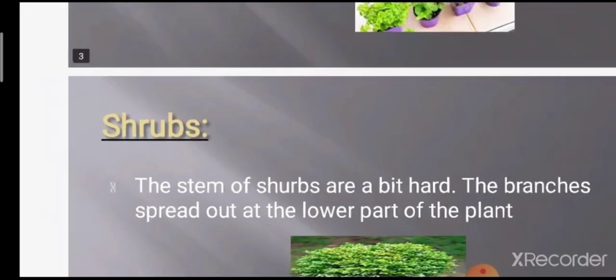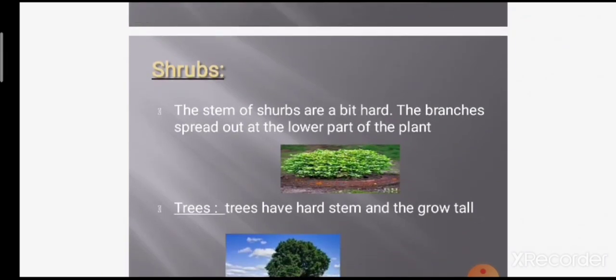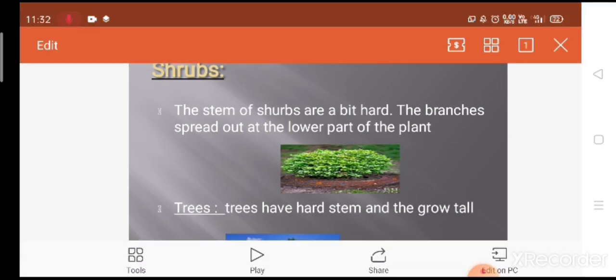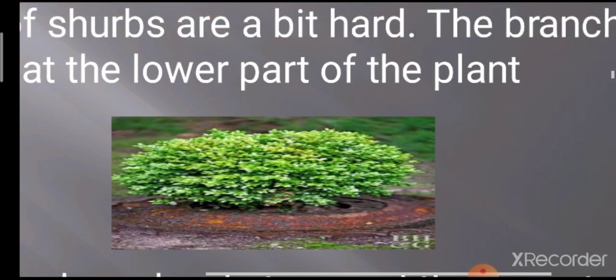Then next is shrubs. See, the stem of the shrub is a bit hard. The branches spread out at the lower part of the plant. See how the plant is spread out. This plant is also a small plant.